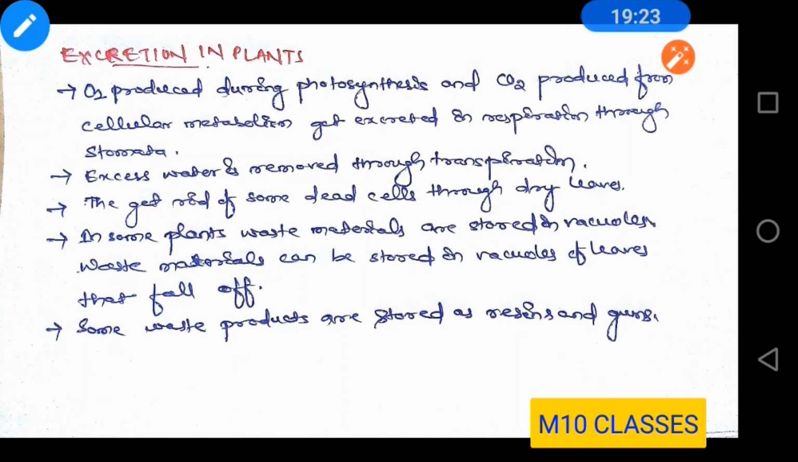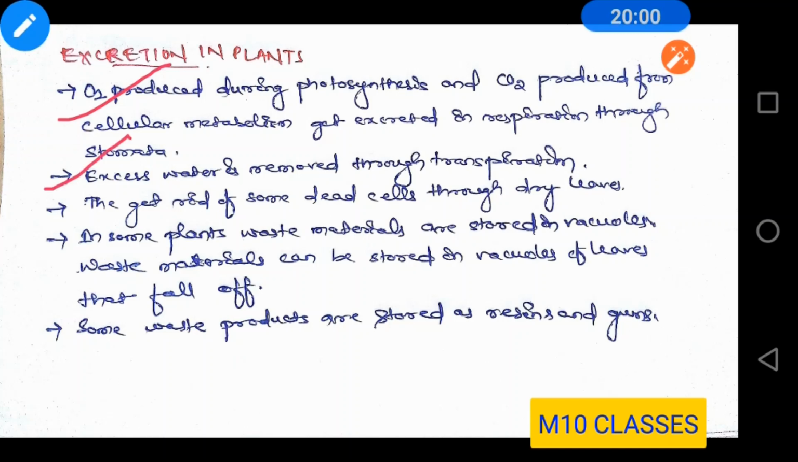Now, you might be thinking, what do plants excrete? There is a question in the book: what are the different ways through which plants excrete materials? It is an in-text question in the book. First one, oxygen produced during photosynthesis and carbon dioxide produced during cellular metabolism get excreted in respiration through stomata. Oxygen and carbon dioxide are removed from the plant through stomata. Second one is excess water.